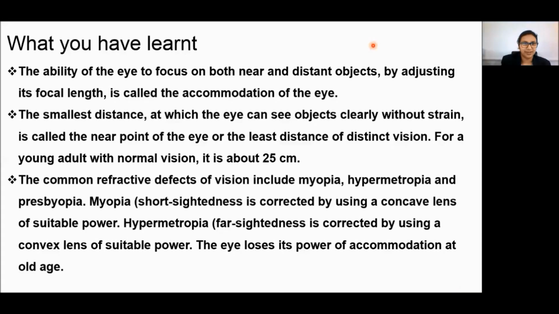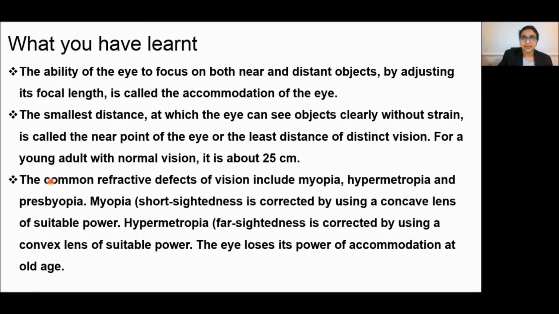So what have you learned? The ability of the eyes to adjust its focal length, we call it as power of accommodation. The smallest distance at which the eye can see objects clearly without strain is called the least distance of distinct vision, or the near point of the eye. For a young adult, it is about 25 centimeter.